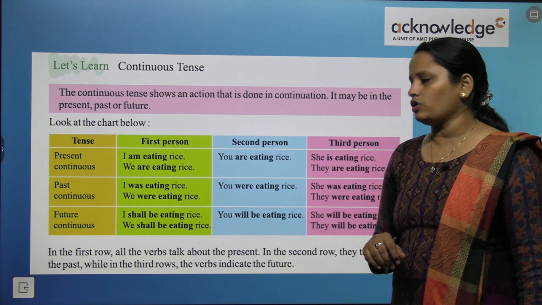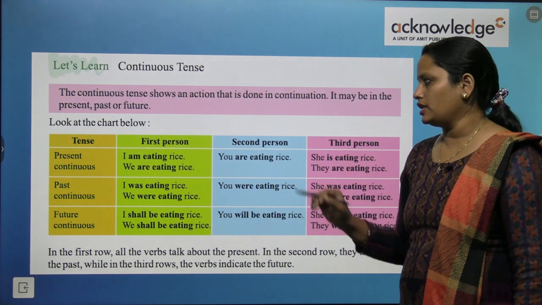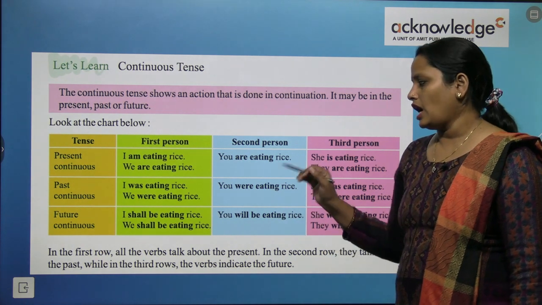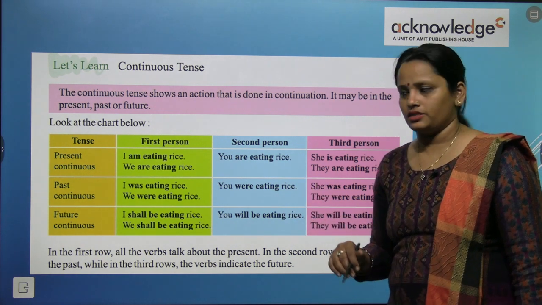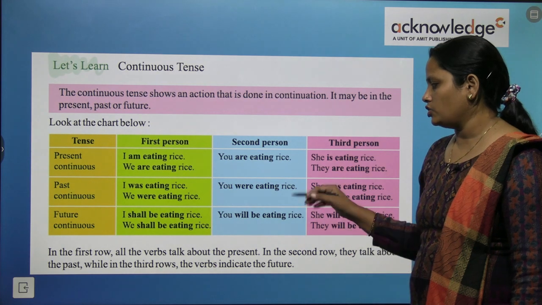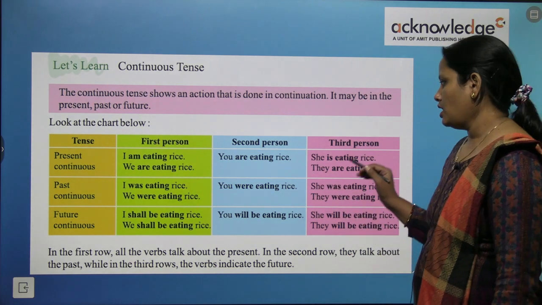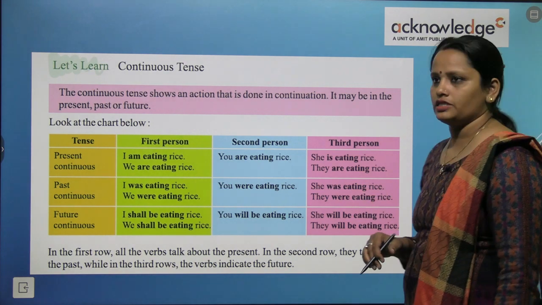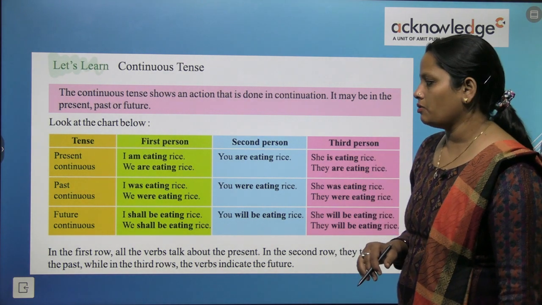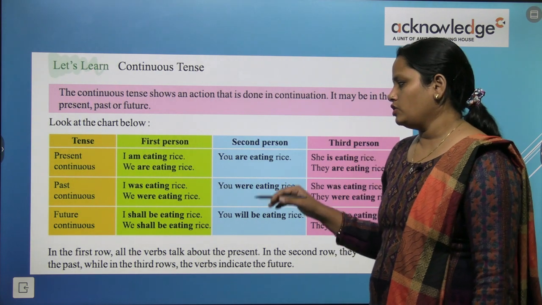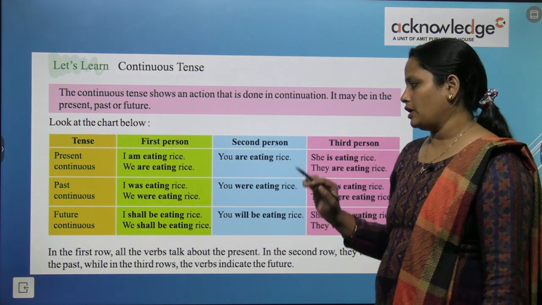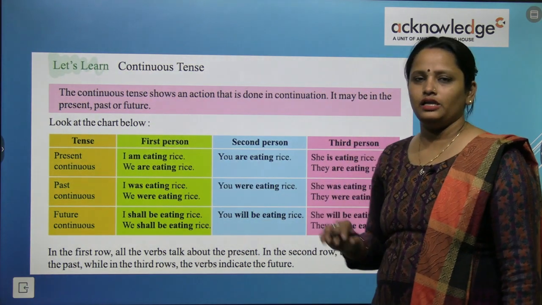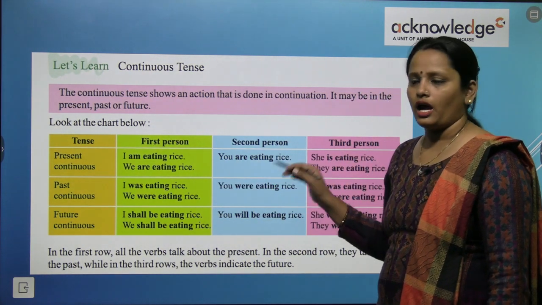Next is future continuous. So, in this, let's see, in the first person, I shall be eating rice and we shall be eating rice. In the second person, you will be eating rice. And in the third person, she will be eating rice and they will be eating rice. So when we talk about the future continuous tense, we use shall be, then the verb and then ing. Or will be and then the verb with ing.